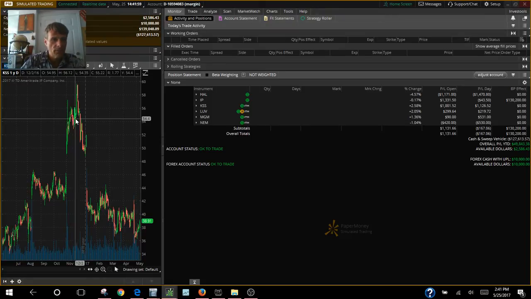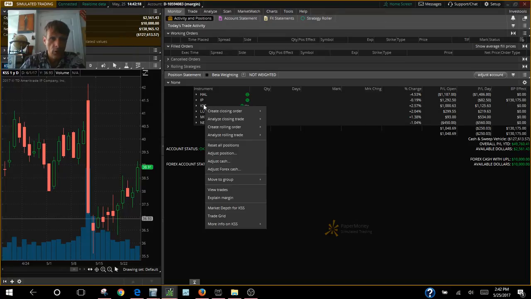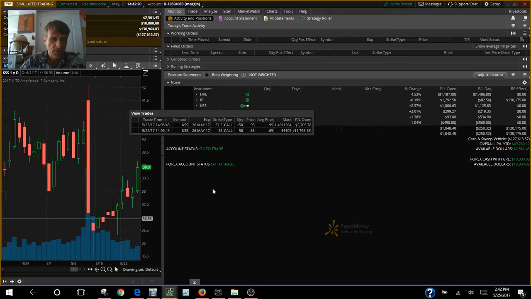Okay, she trades for a few months up here, hits a high at 59.50, drops back down, big gap here. She gaps down from 50 all the way back down to 42. Trades for a few months, and we are at 38.90 for Kohl's. So where are we in our position? Our position is 37.5, 38. She's at 38.90. No brainer. 50 contracts. Good to go. So we're good on the money with KSS.